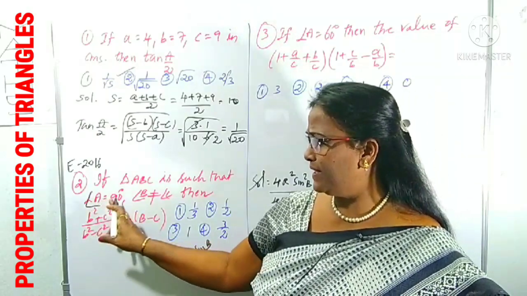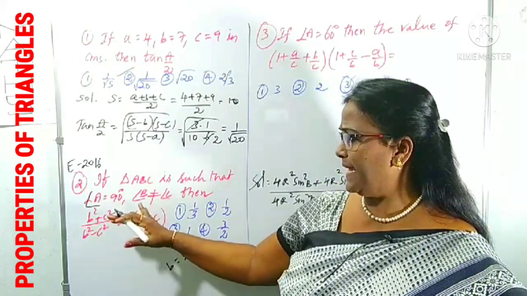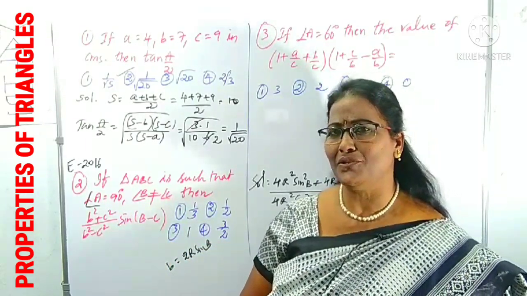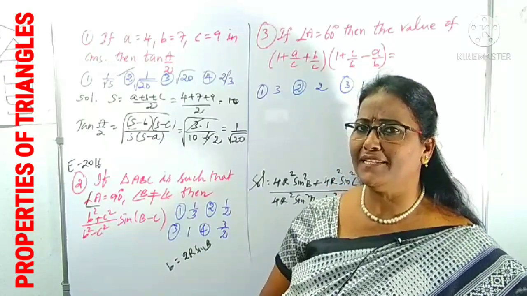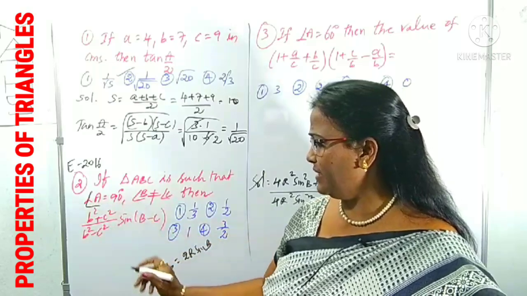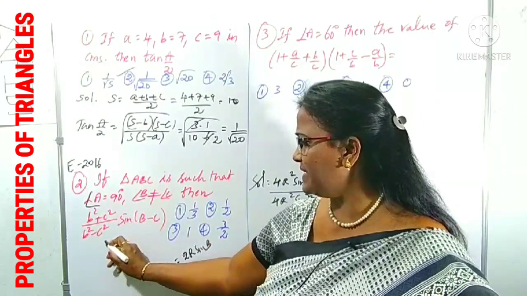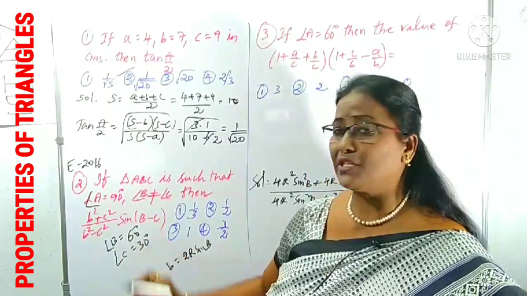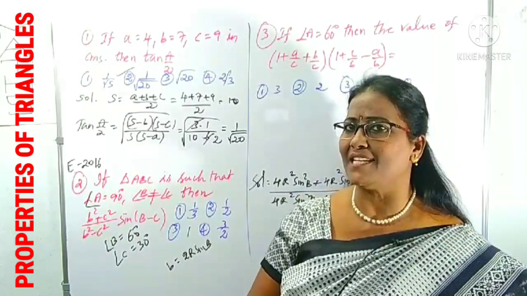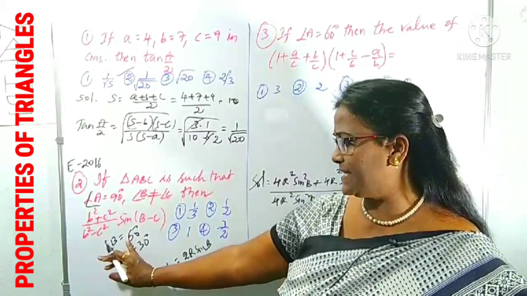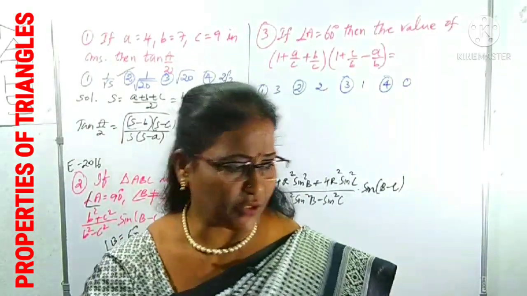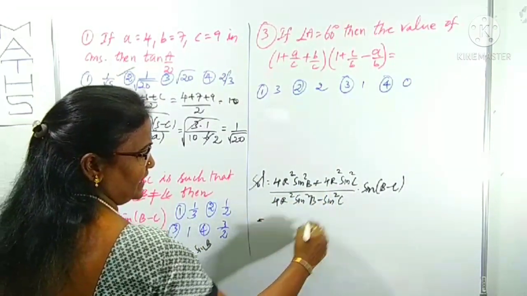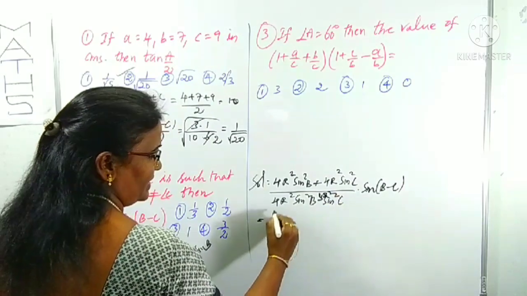You know angle A is given as 90 degrees. Angles B and C are not equal, but the sum of the two angles is how much? 90, because the sum of the angles in a triangle is 180. Angle A is 90 given, and for our convenience let B be 60 degrees and C be 30 degrees. Any two angles can be used; the sum is 90 and both are not equal. Better to use 60 and 30 here. So from this, 4R square cancels in numerator and denominator, here also 4R square. What is left over?